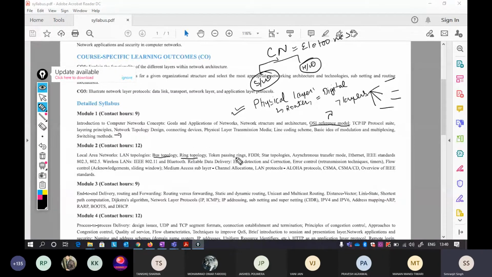In the same way, token passing rings and FDDI are different types of software methods to communicate. Ethernet is also a software method. I'll tell you why it is a software method and what exactly that is. And there is another IEEE standard. These standards are just a packet that contains a particular kind of rules, your protocols, on which the communication is based.